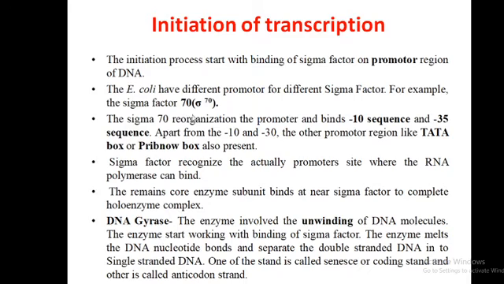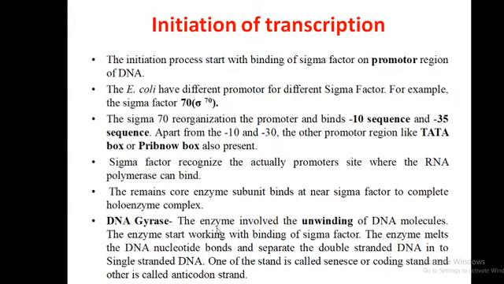For example, sigma factor 70 recognizes the promoter and binds the -10 and -35 sequences. Apart from -10 and -35, other promoters like the TATA box or Pribnow box are also present. The sigma factor recognizes promoter sites where RNA polymerase can bind. The remaining core enzyme binds near the sigma factor to complete the holoenzyme complex.